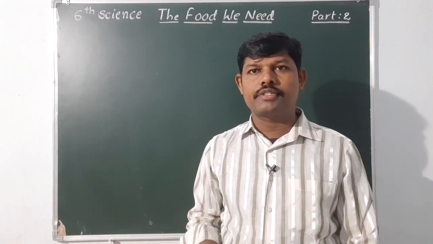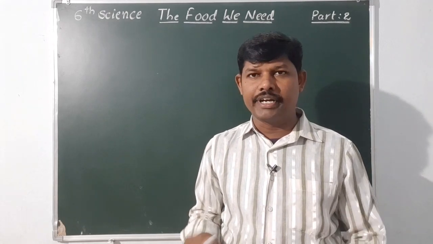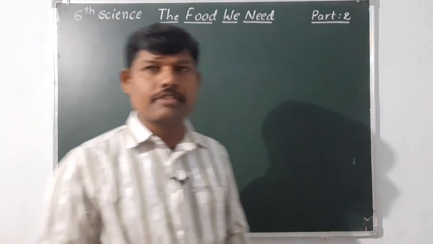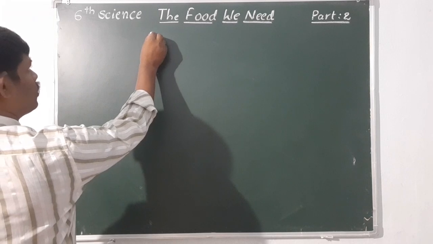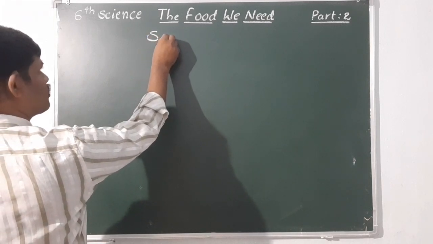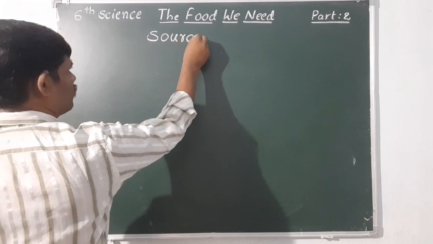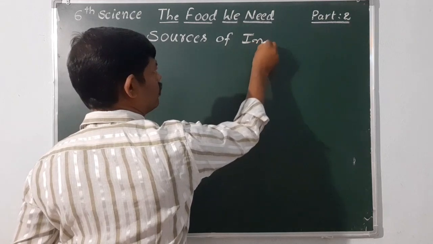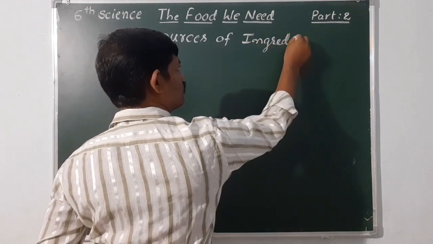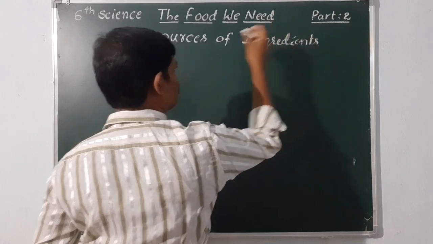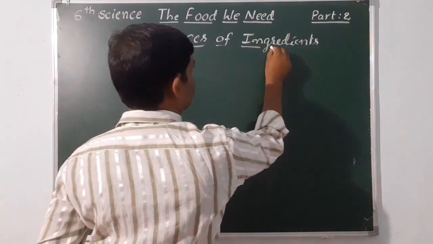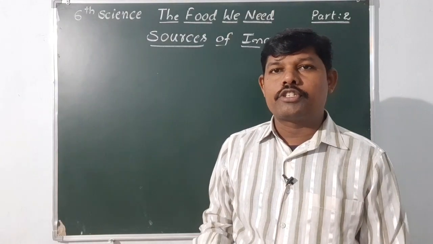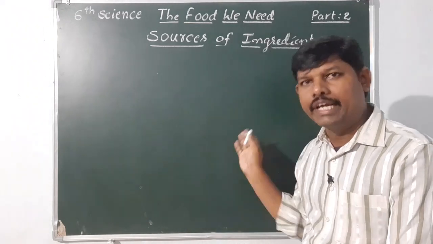Next one, sources of food. Sources of food materials or ingredients. What are the sources of ingredients? Let us see. So we need to know about the source. Or you can also say sources of food materials, required food materials. Sources of food materials are sources of ingredients.